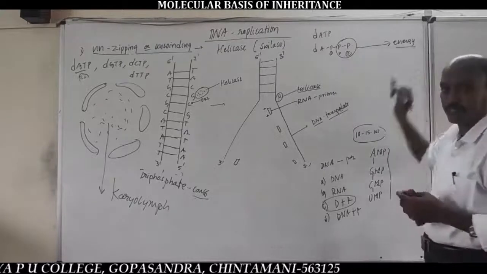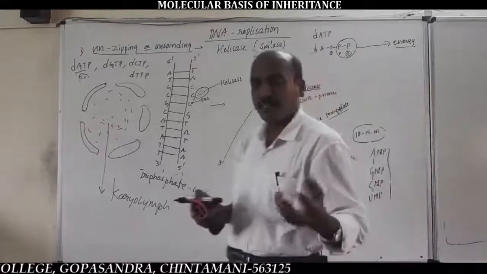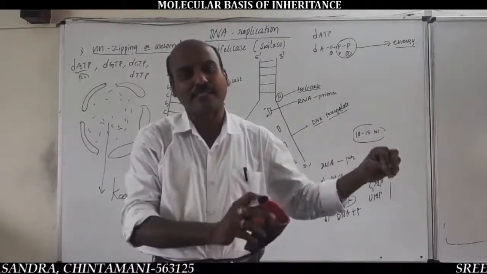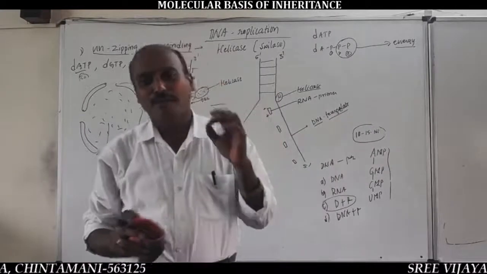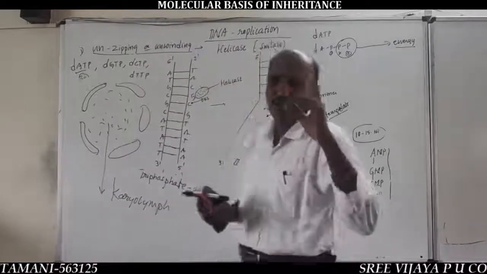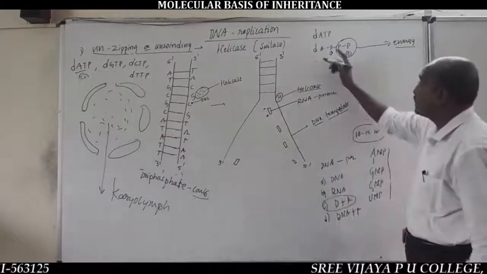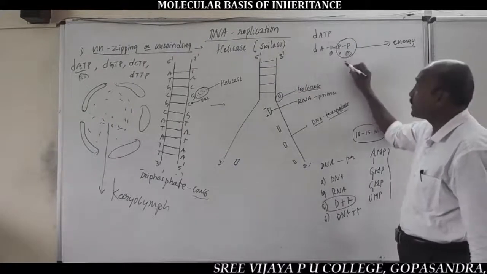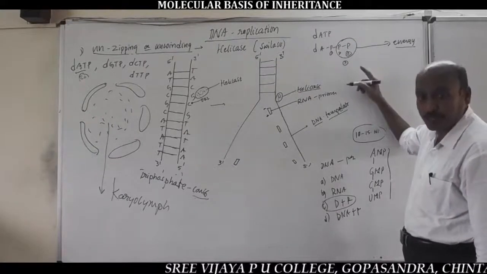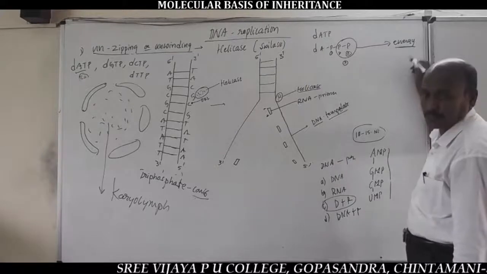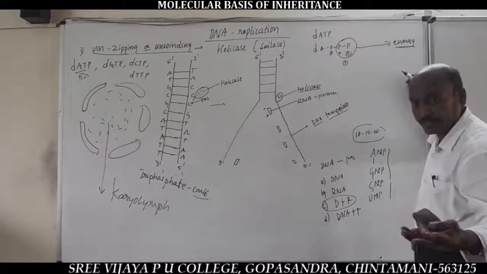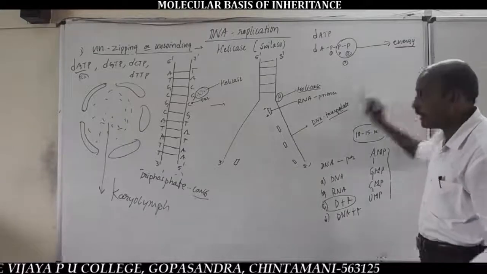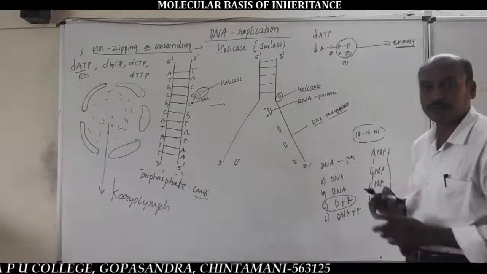This energy is consumed by DNA for its replication. Very important for competitive exams. Each triphosphate DNA nucleotide can separate two phosphate functional groups and liberate energy. This energy is consumed by DNA for its replication.